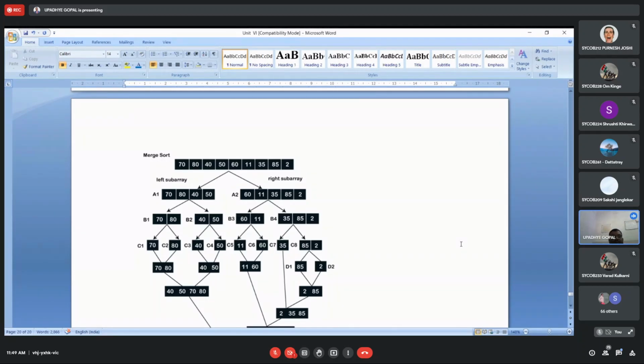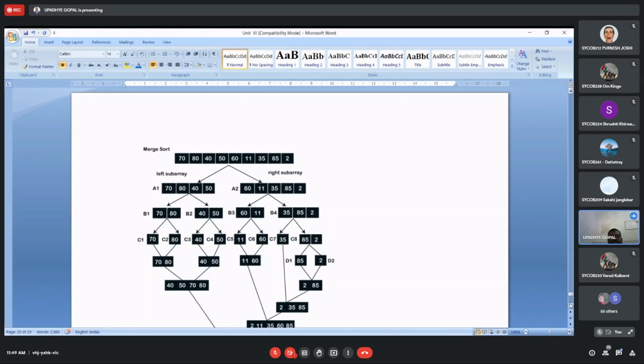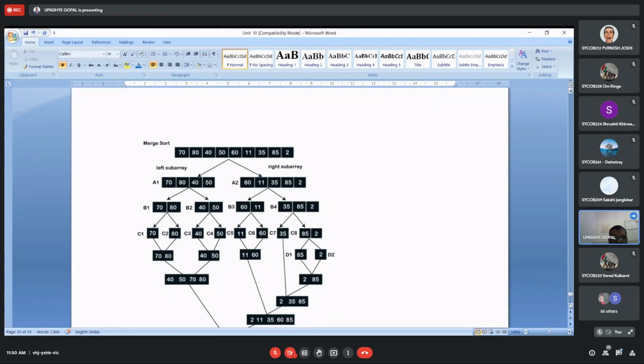We can divide the given array into 2 parts. In all we have 9 elements, and we have divided the given array into 2 subparts. The left subpart is holding 4 elements, and the right subpart is holding 5 elements. So we will have 2 naming conventions: left subarray and right subarray. Left subarray consists of 4 elements. Right subarray consists of 5 elements.